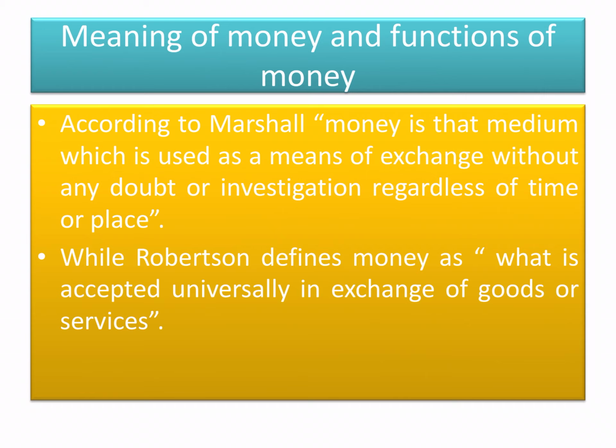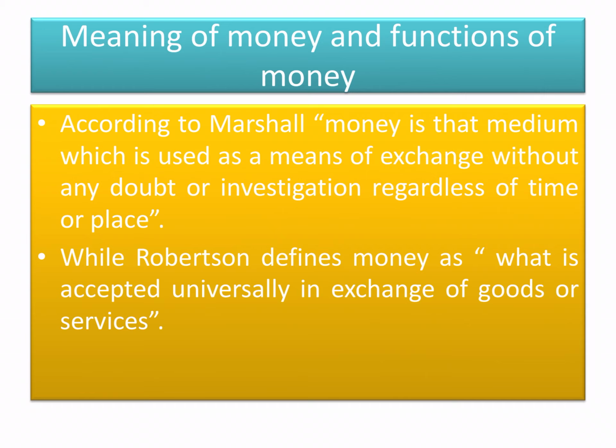Meaning of money and functions of money. According to Marshall, money is that medium which is used as a means of exchange without any doubt or investigation, regardless of time or place. Money is one type of thing which is used in place of exchange. If I want to purchase goods or services, I can pay money in exchange for this. It is a satisfactory way.